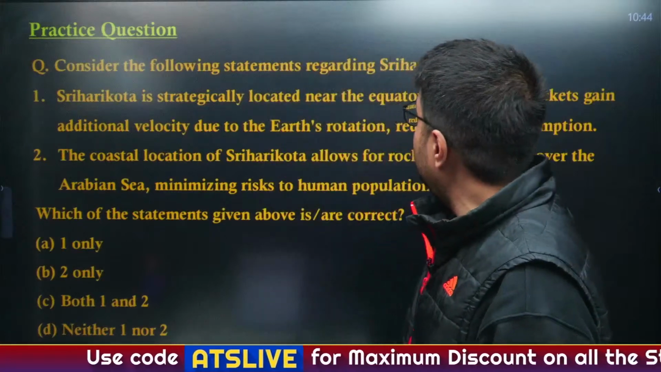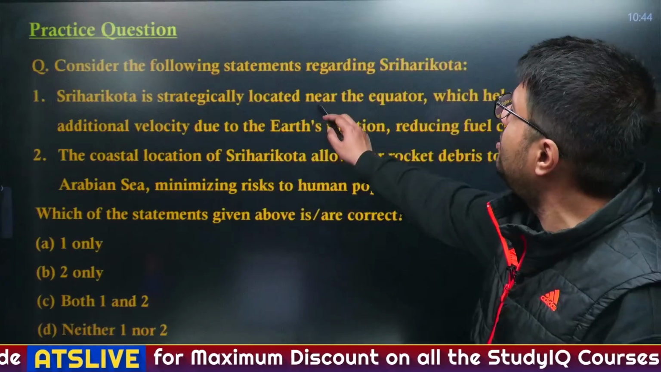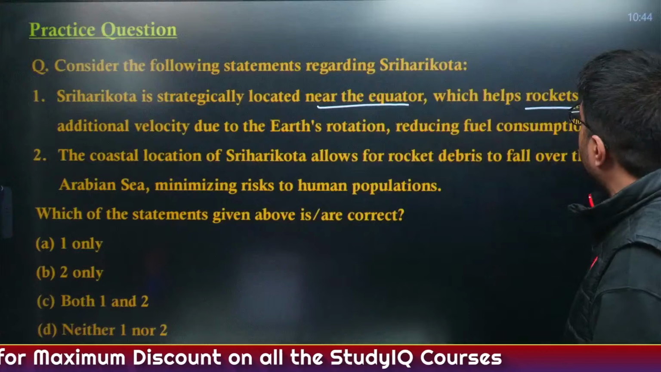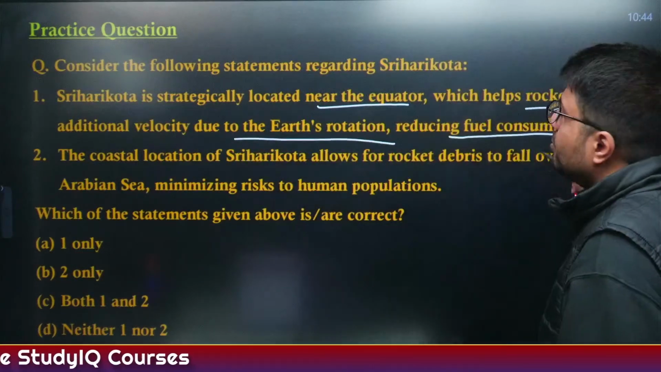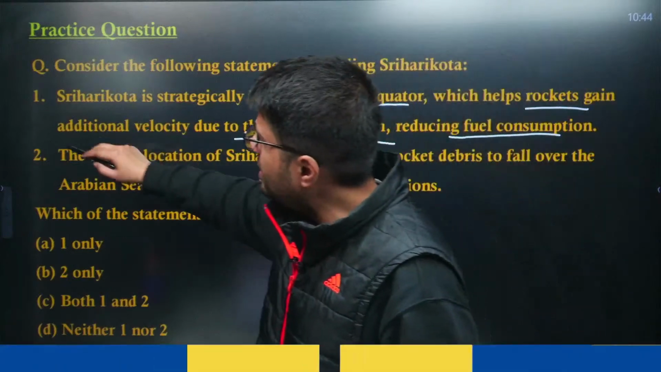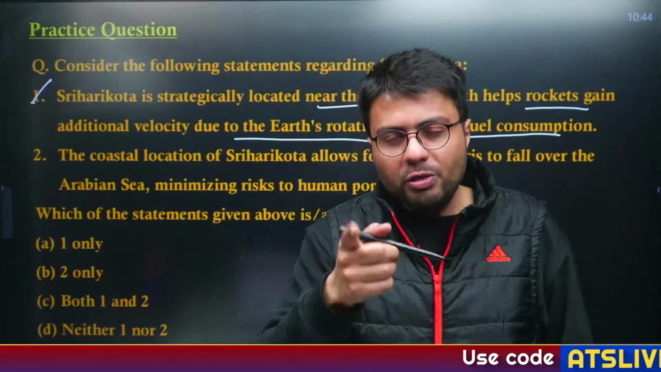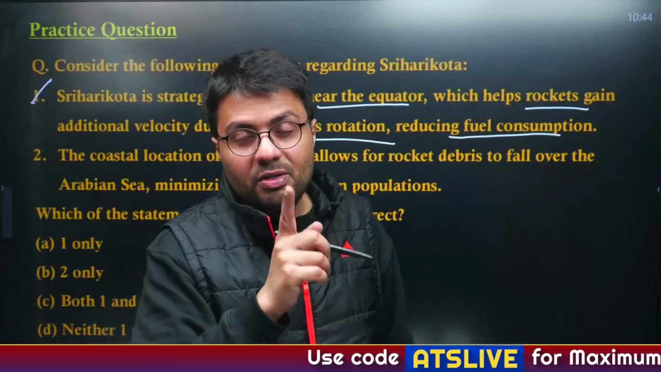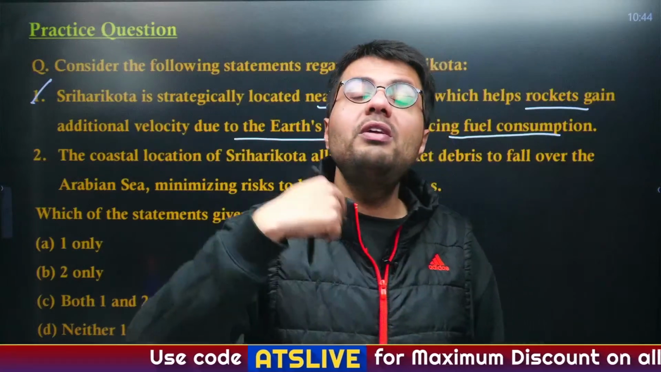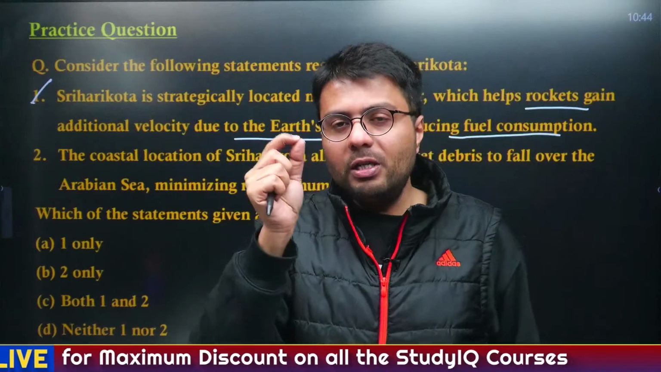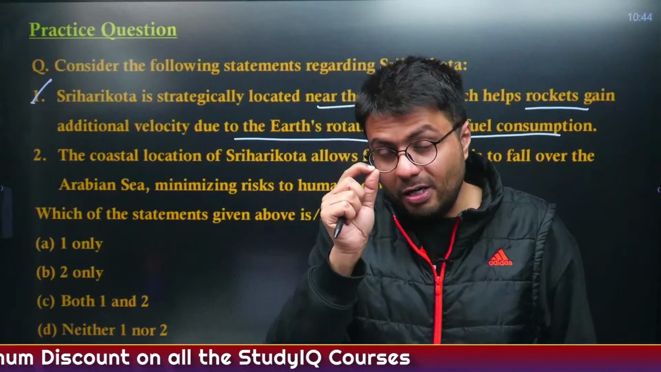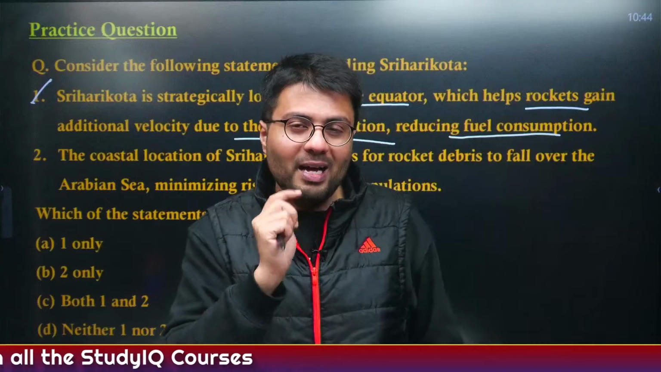Consider the following statements regarding Sriharikota. It is strategically located near the equator, which helps the rocket gain additional velocity due to Earth's rotation, reducing the fuel consumption. Quite straightforward, as I have already told you, because the velocity of Earth's rotation is highest near the equator and lowest near the polar regions. So, whenever any space launch pad is constructed closest to the equator, it provides a higher amount of